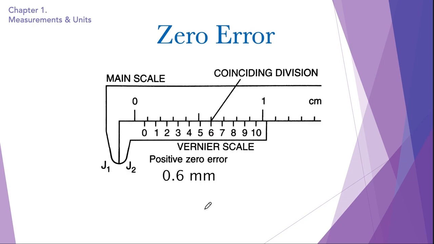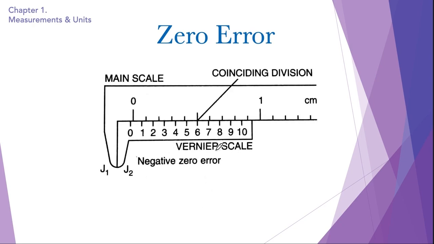Now, if I am going to read a negative zero error, then I would read the vernier scale from this 0, from this 10 basically. Not from this side, I'm going to read it from this side. So this 10 is going to become 0 and 9 is going to become 1. So we're going to read it from this side because it is a negative zero error. If it is a positive one, we read it from here. But if it is a negative one, we read it in reverse. So 0, 1, 2, 3, 4. So 4 in this case is the zero error. Minus 0.4. Remember, always write the minus.